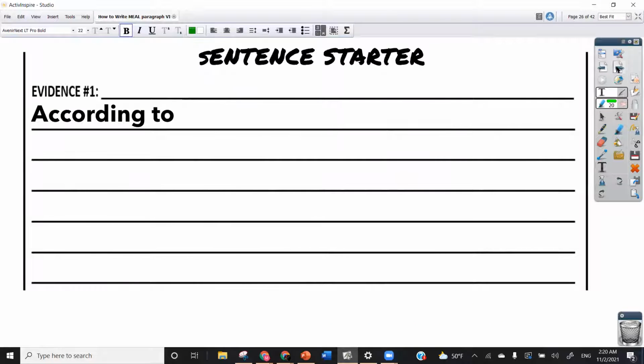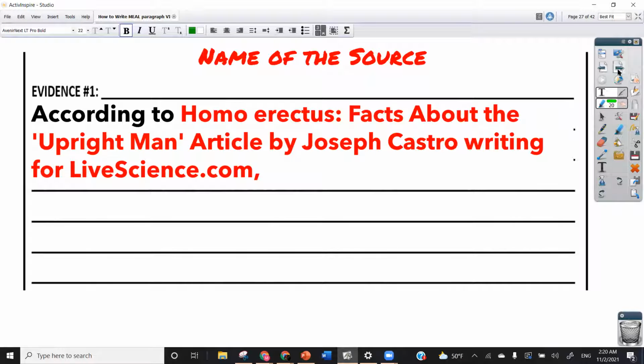So let's look at the 3 parts for this evidence. So first of all, it's a sentence starter. I've chosen according to as a sample. Next is the name of the source. I know that maybe the source seems very long. Those are just the names of the articles. They have to be that length in order to show the full information. Later on in 11th and 12th grade, you will find a different way to record your evidence so that it will not be this long when you are writing your paragraphs. But for now, I need you to include the whole article.